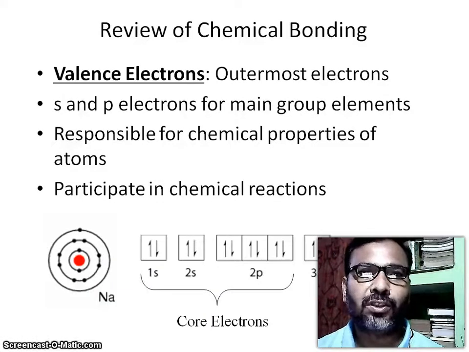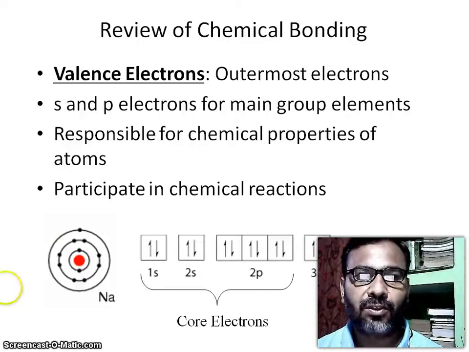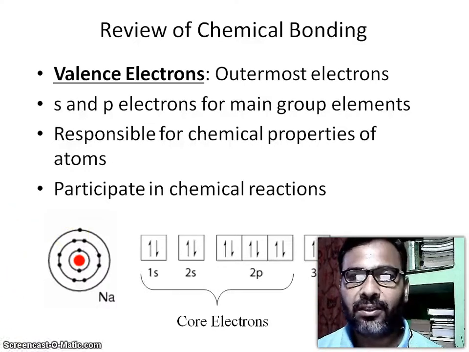Review of chemical bonding. Valence electrons are the outermost electrons, the s and p electrons of main group elements, responsible for the chemical properties of an atom and participating in chemical reactions. Look here: sodium has 10 core electrons and 1 valence electron in 3s1.